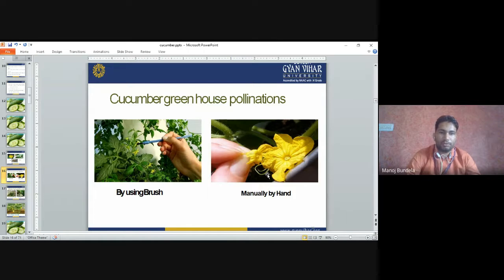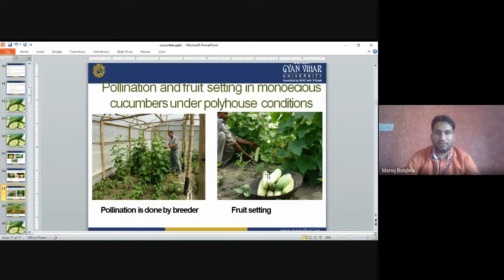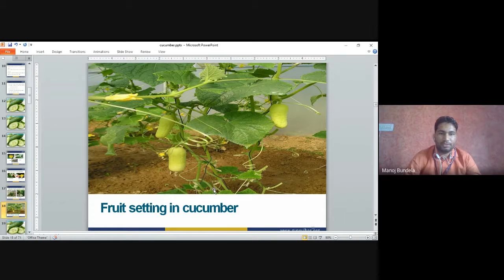Cucumber greenhouse pollination. If we are growing cucumber in the greenhouse, we can use a brush. With the brush, we take the pollen and place it on the stigma of the female flowers so that fertilization occurs. We have to do this manually. Pollination and fruit setting in monoecious cucumber under polyhouse conditions: artificial pollination is done by the growers, and then there is fruit setting. These are the fruits that set under polyhouse or greenhouse conditions.